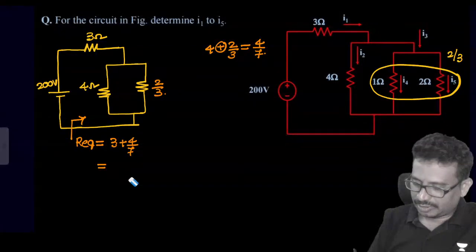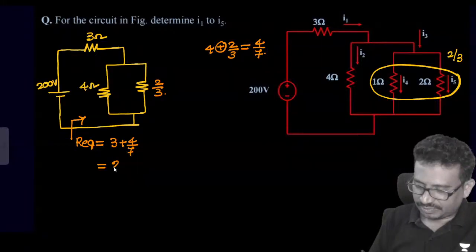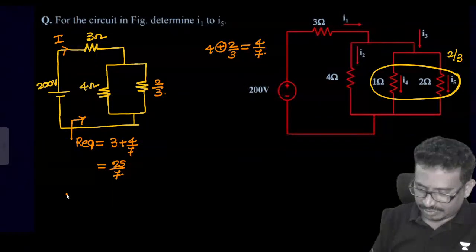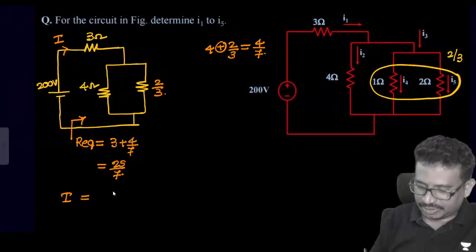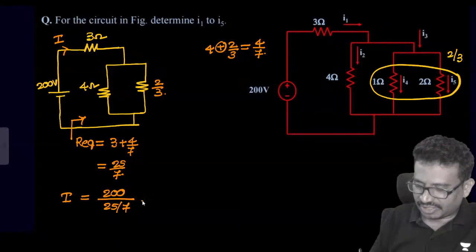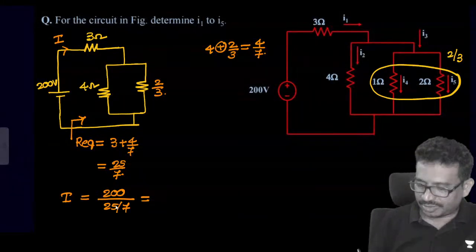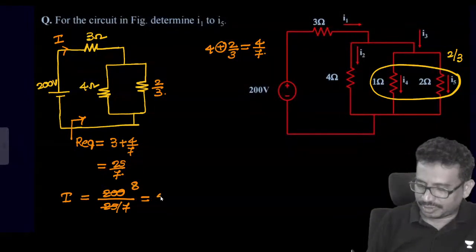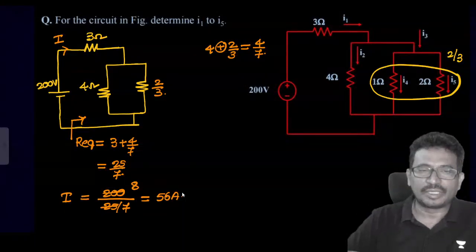Then the value of current I is equal to 200 divided by 25 by 7, which is equal to 56 amperes.